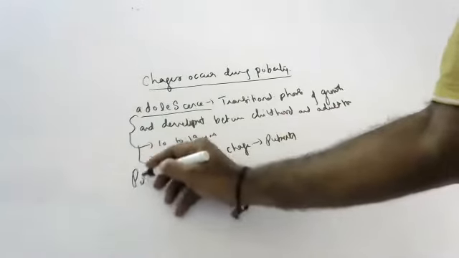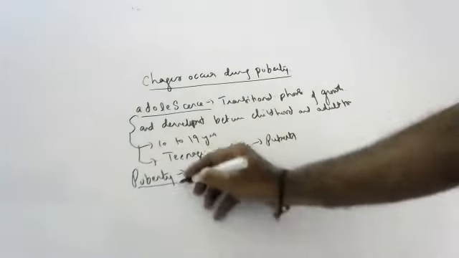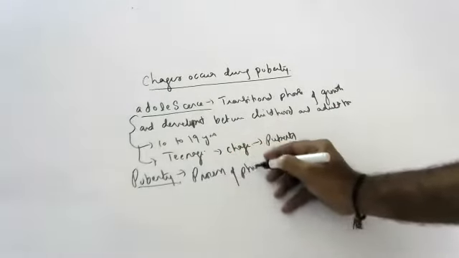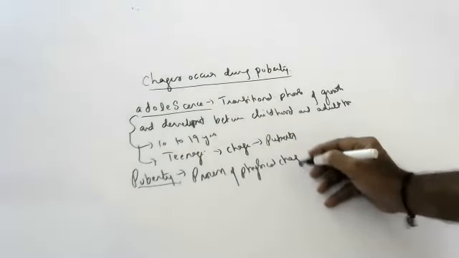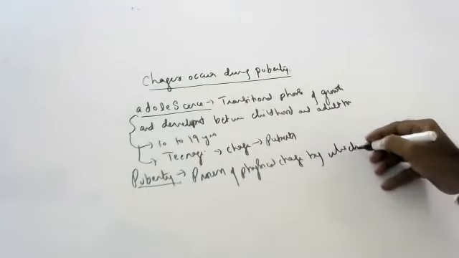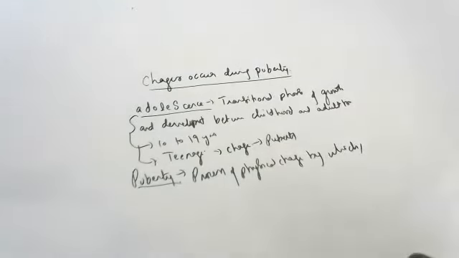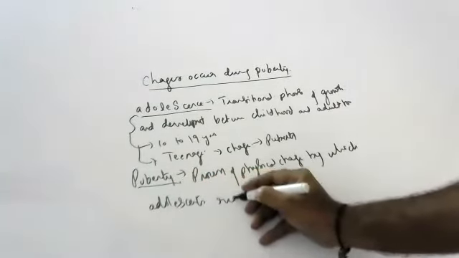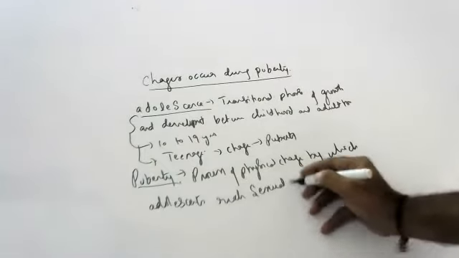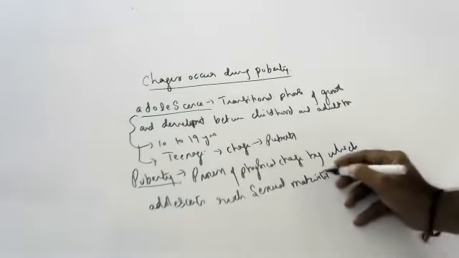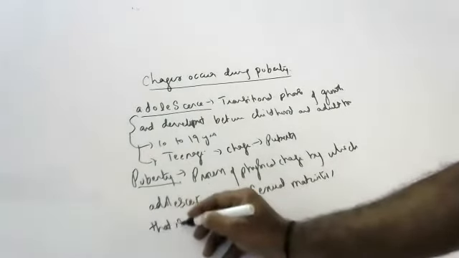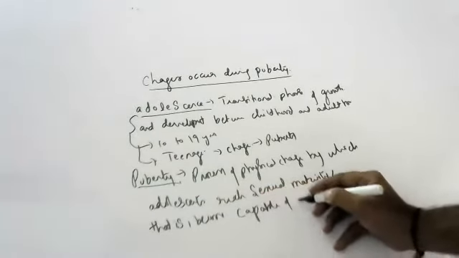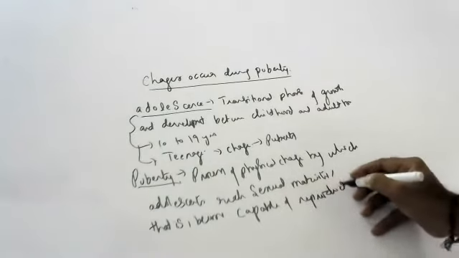Okay, children, I will write here. What is puberty? Puberty is defined as a process of physical change, meaning physical appearance, all those things, by which adolescents reach sexual maturity. What is sexual maturity? That is, he or she becomes capable of reproduction.